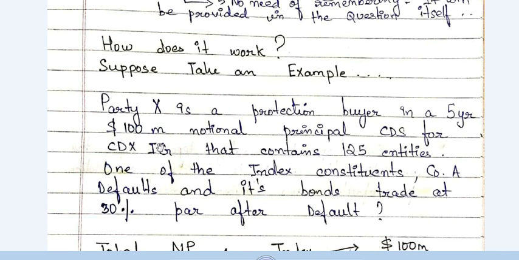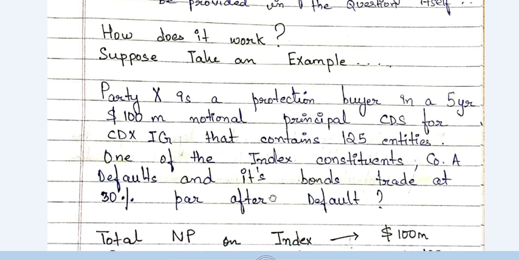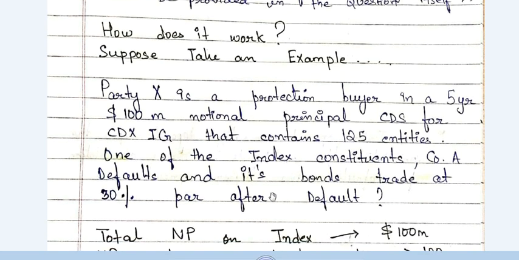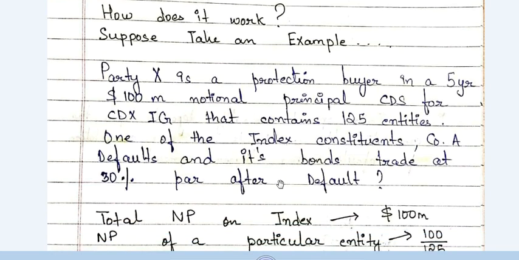Okay, first of all, now let's read further. That contains 125 entities. Now, one of the index constituents, company A, defaults and its bonds trade at 30% par after default. So let us stop right now. Let us first look at this part, that if 125 entities are there in an index, CDX IG contains 125 investment grade companies. Now the total notional principal for which I have bought a CDS on that index is $100 million.